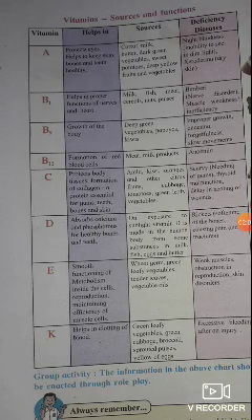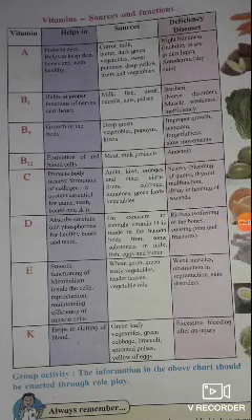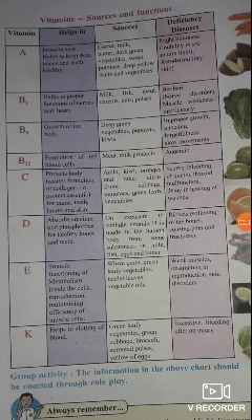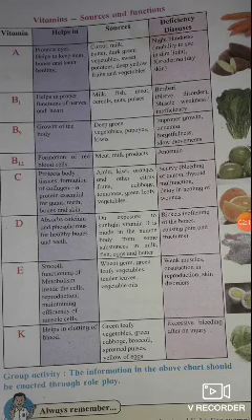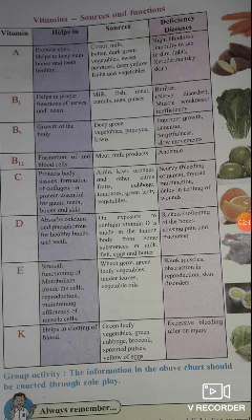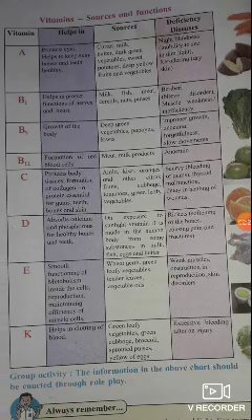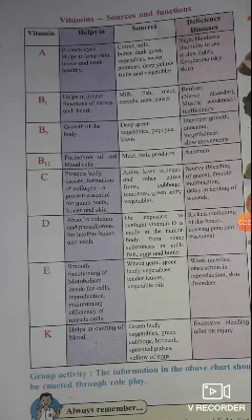Then vitamin B1 helps in proper functioning of the nervous system and heart. And sources are milk, fish, meat, cereals, nuts, pulses. And deficiency diseases are beriberi, that is nerve disorder and muscle weakness, as well as inefficiency.